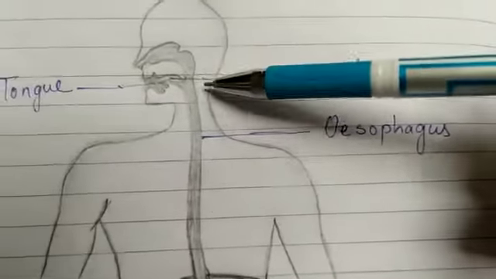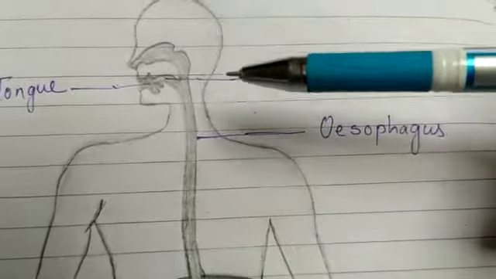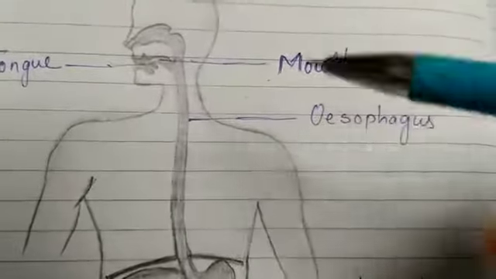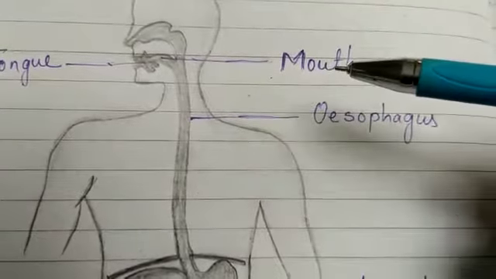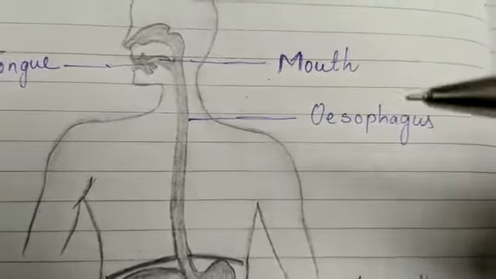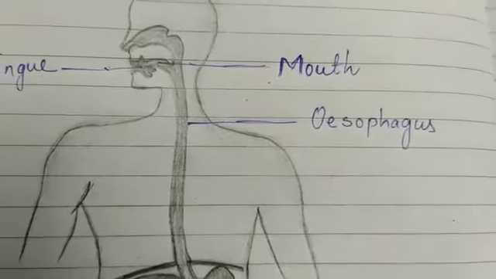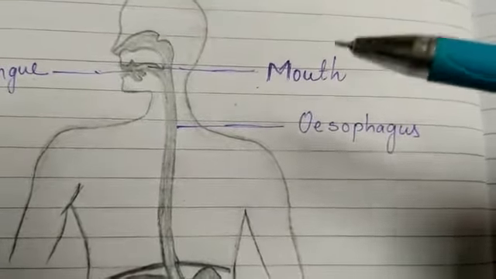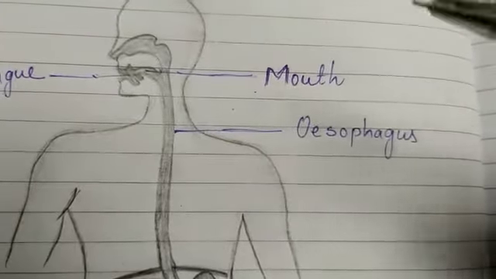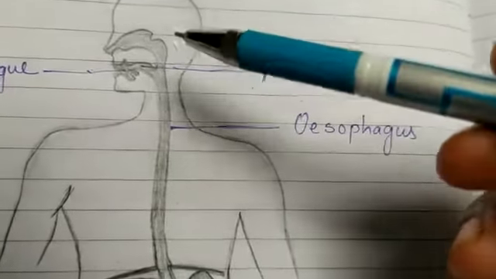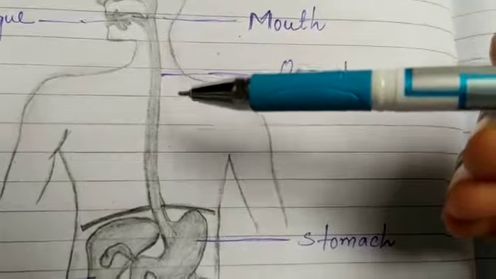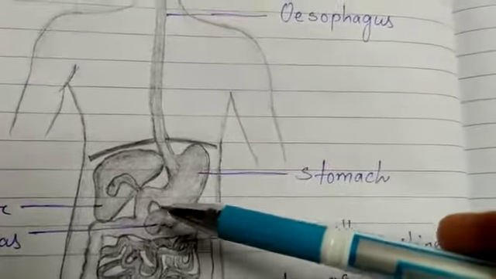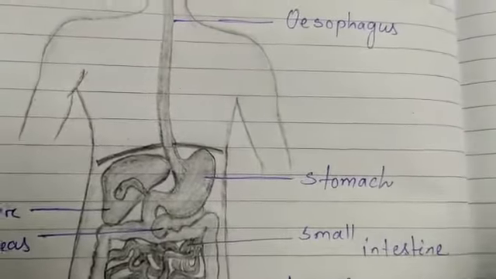It starts from the mouth. First of all, human beings take food through the mouth. Then they chew the food with the help of the teeth, and the food is mixed with saliva secreted by the salivary glands. The saliva contains salivary amylase, which breaks down starch into sugar. After that, the food passes to the oesophagus, and through it reaches the stomach, which is a muscular organ and expands after the food enters.